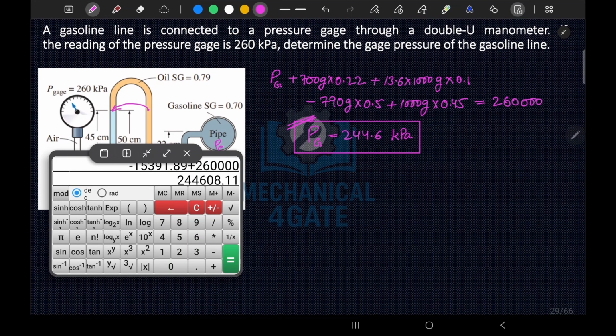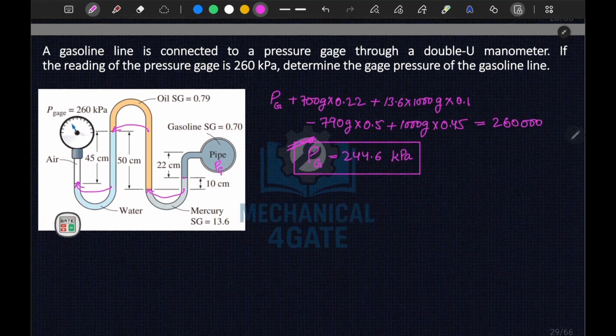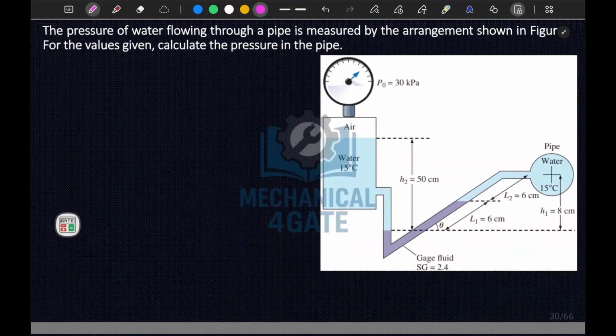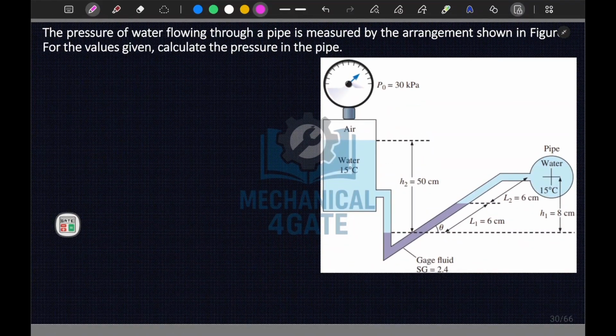So this is your gauge pressure of gasoline. I hope you understood the principle behind this question. Now in this question, these are similar type of questions. So basically for practice I have included these questions.